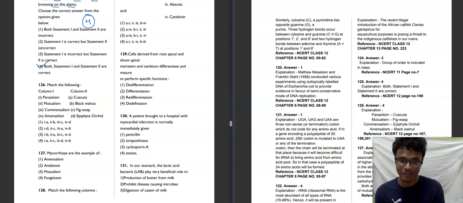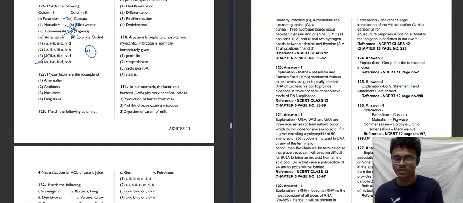If we match them, 126. Parasitism is basically in Cuscuta. Mutualism is basically in fig and wasp. And commensalism is basically in epiphyte and orchid. And amensalism is in black walnut. So the answer for 126, matching all this, will be option number 4. The fourth option will be our correct answer for this question. Moving towards the next question, 127.